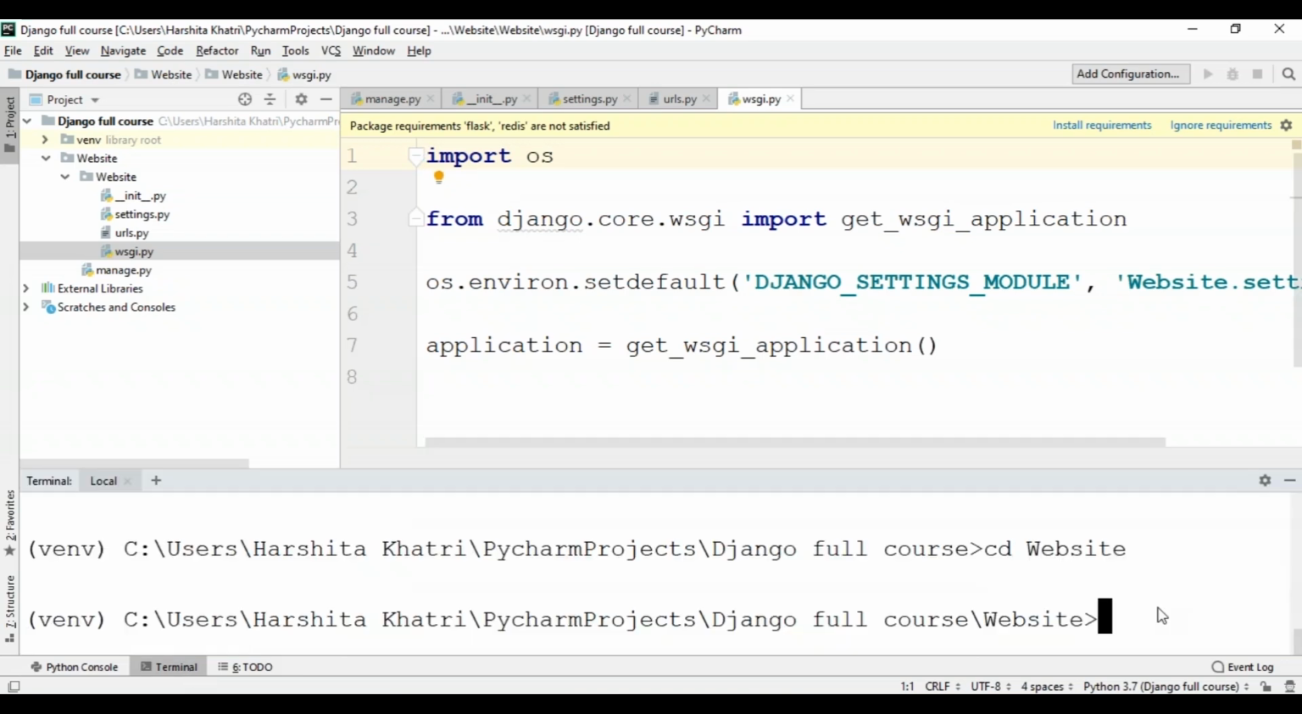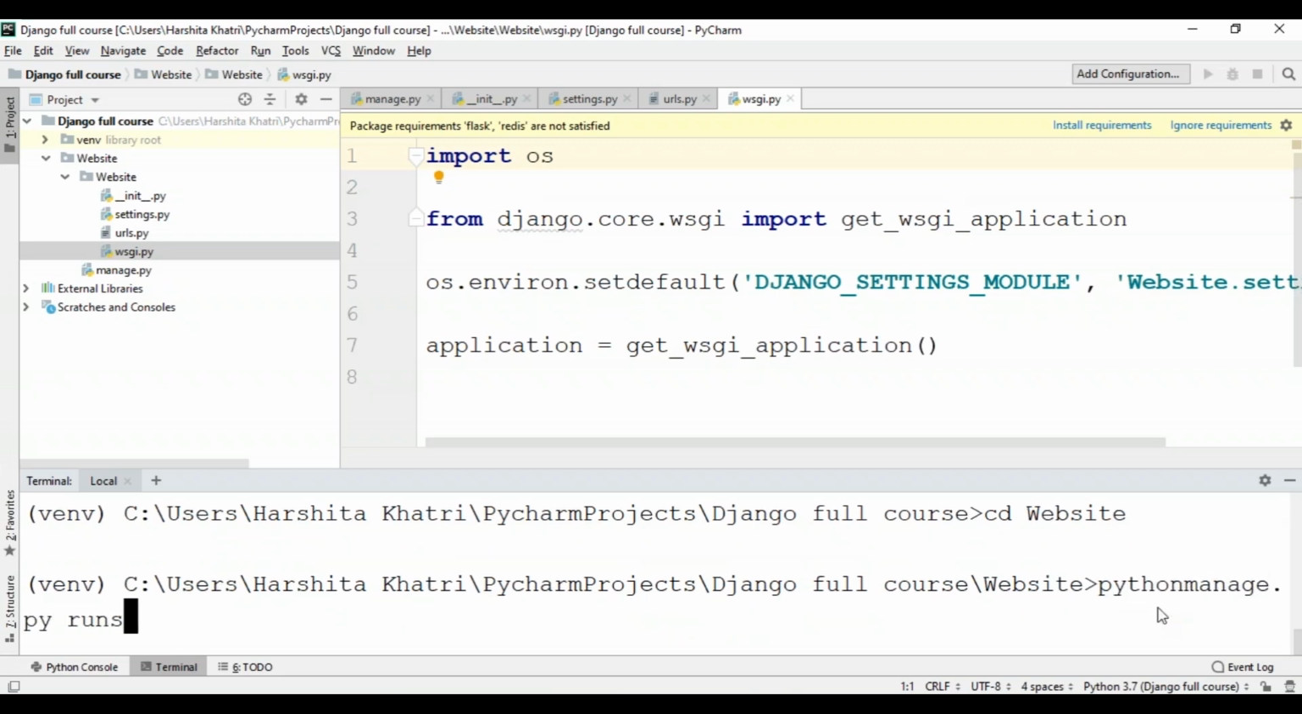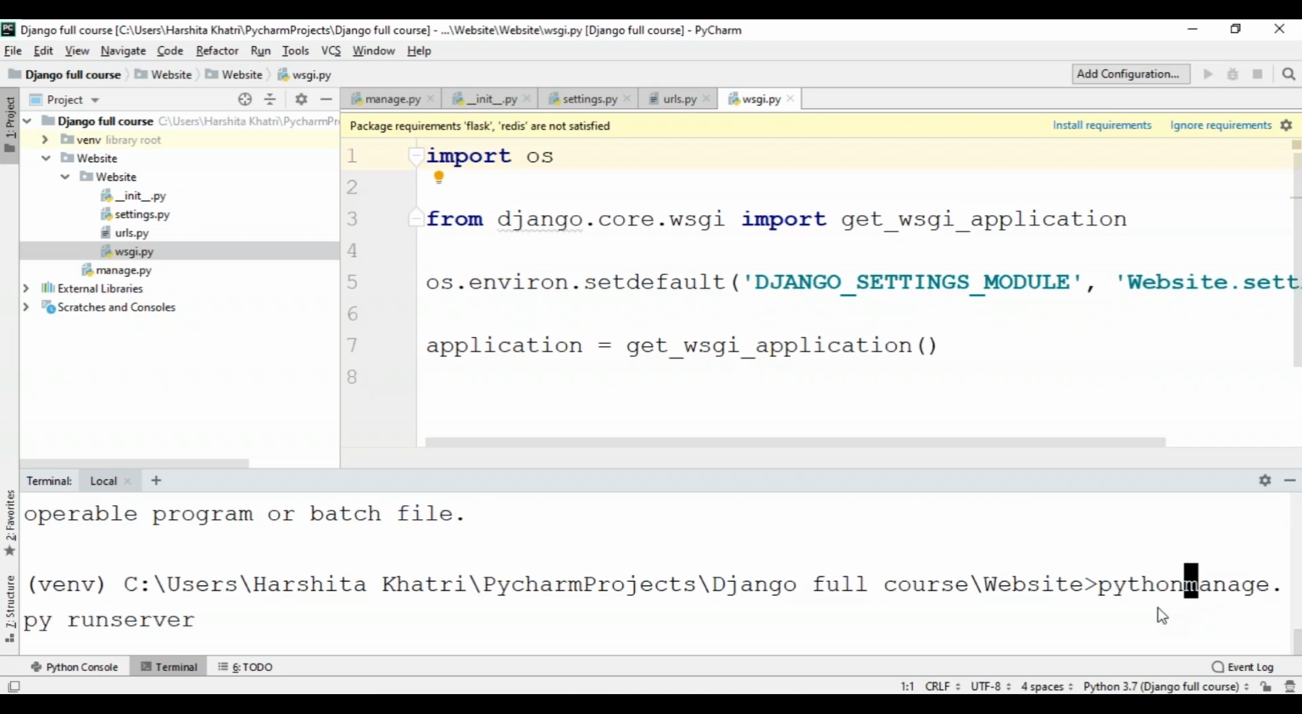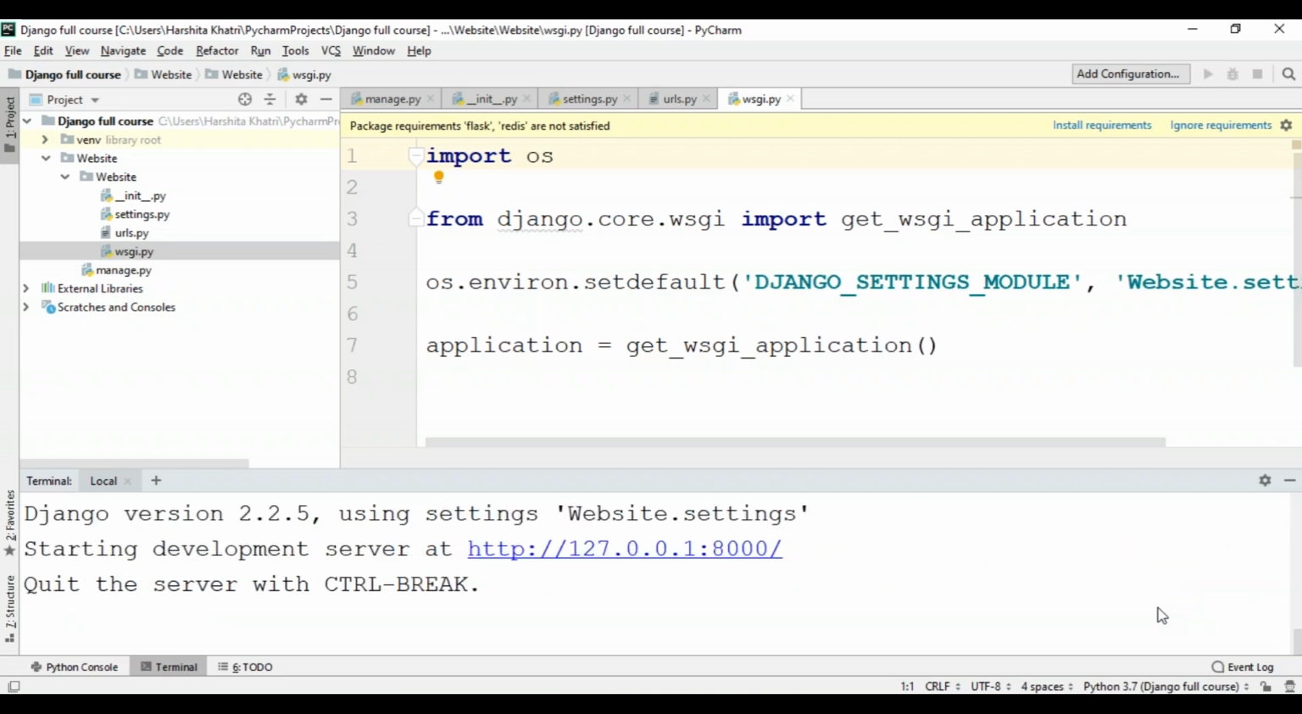Now, to make sure that your project is running, simply type python manage.py runserver. Sorry, I forgot to give a space over here. Okay, so as you can see, when I hit this command, it has returned a URL for me. Now let me show you all what happens when I click on this URL.